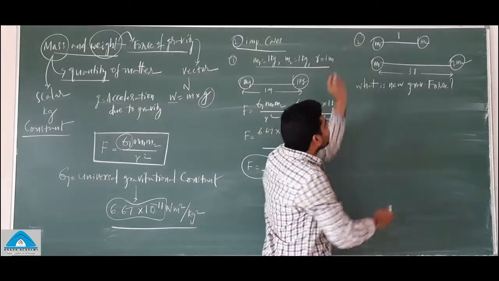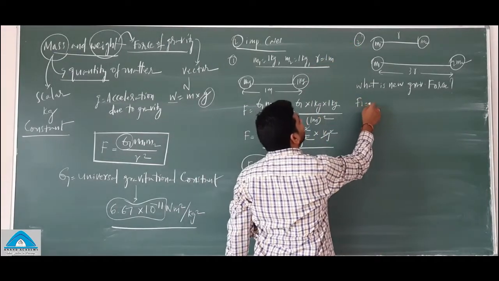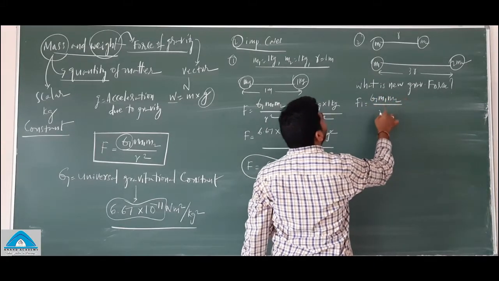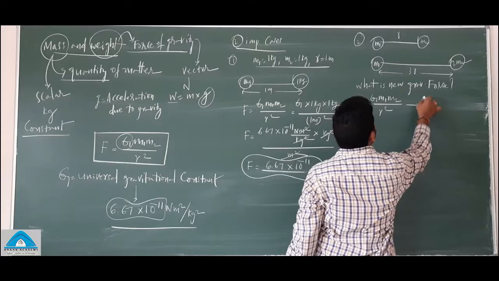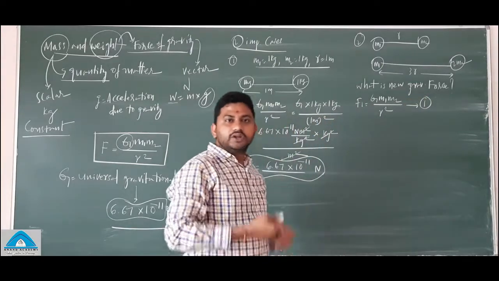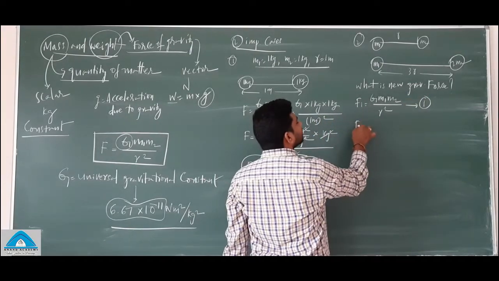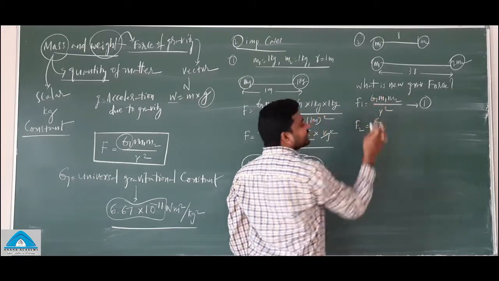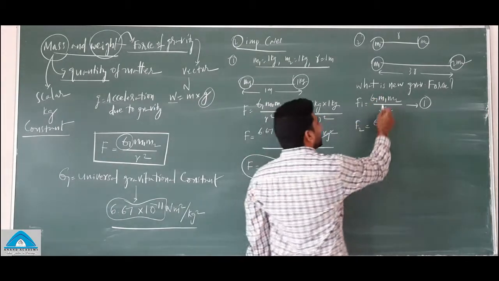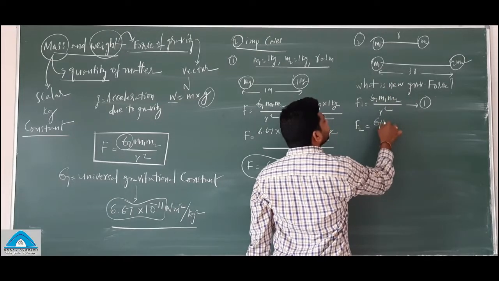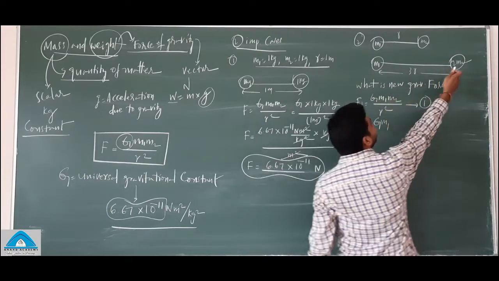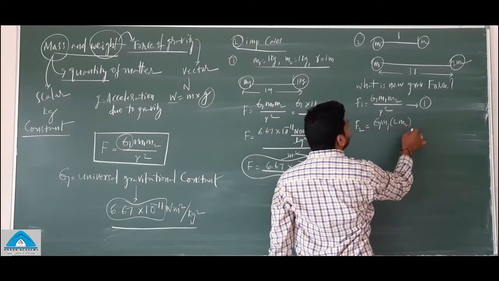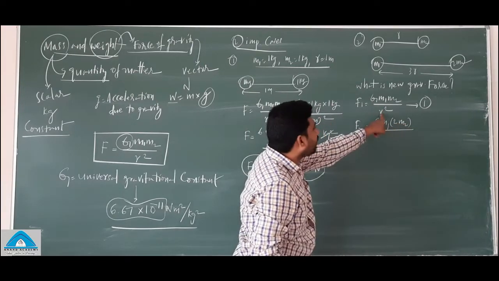In the first case, F1 is equal to G into m1 m2 by r square. The new gravitational force is F2 is equal to G, which is the same as it is anywhere, m1 also as it is, and m2, which in the second case is 2 times m2, divided by r square.